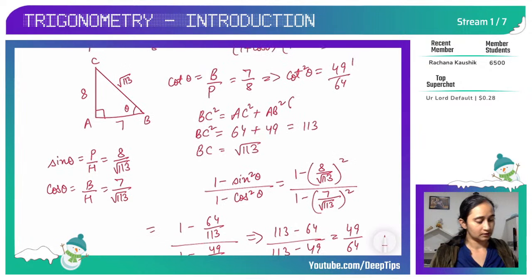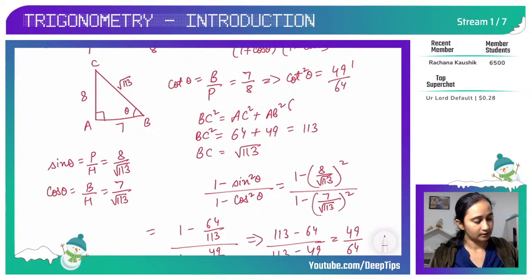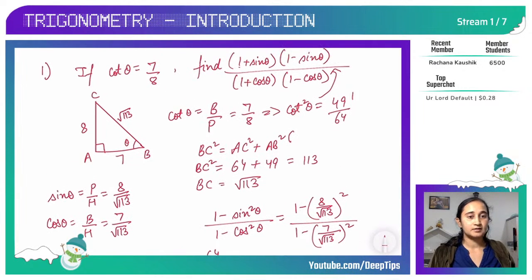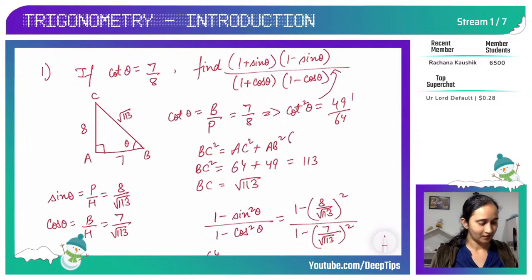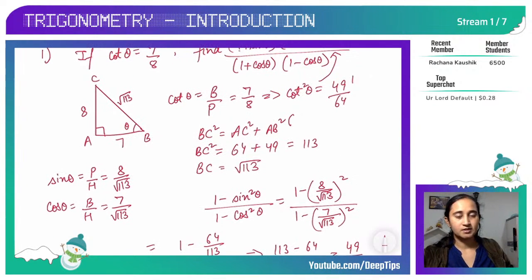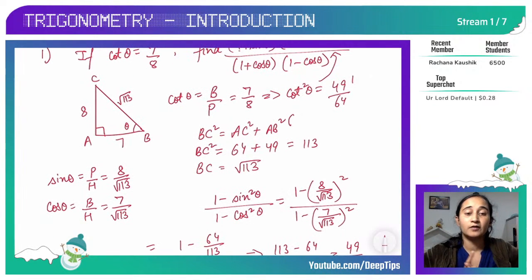So that means this cot square theta is directly related to this. It is equal to 1 minus sine square theta upon 1 minus cos square theta. I hope you are clear with this question, that when one trigonometric ratio is given to you, you can find the remaining 5 trigonometric ratios from that.